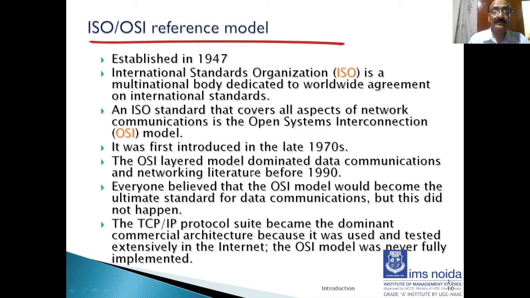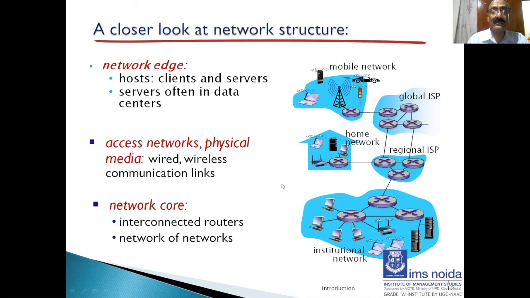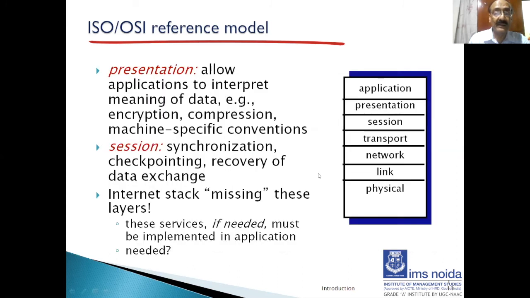However, the OSI model was dominant earlier, but what happened was that most of the vendors started using the TCP/IP model, which was a simplified version of the OSI model. So the OSI layered model dominated the data communications and networking literature before 1990.